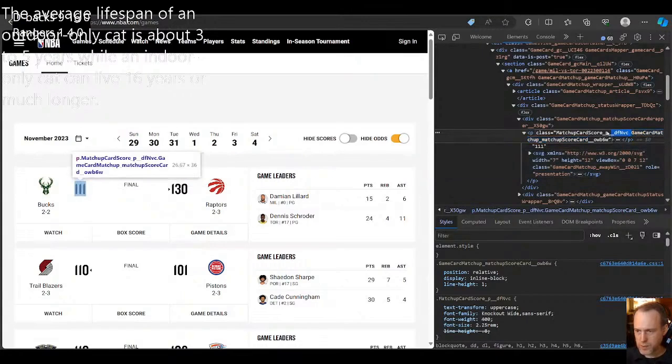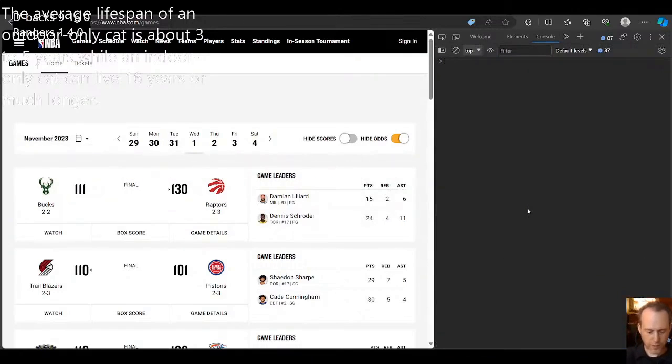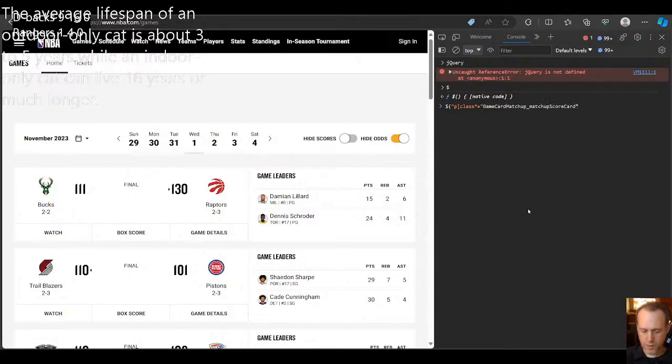Let's see what happens if I grab this, and let's see if we have jQuery. We don't have jQuery. Let's see if we have the dollar. The dollar, that's interesting. Maybe the dollar is jQuery, or maybe not. This was a P. The class partially was this. This is actually working out pretty well.